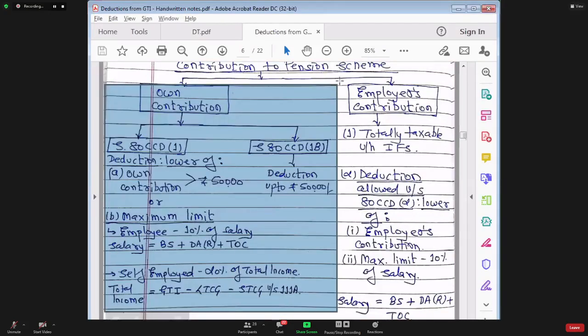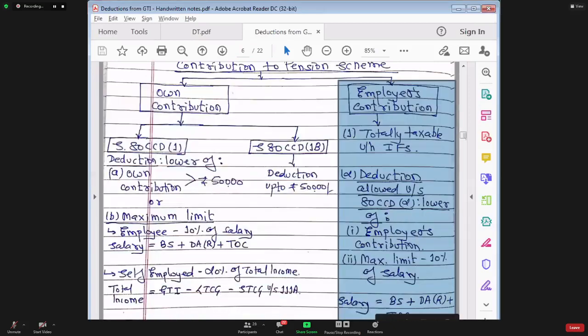Now we are moving on to right hand side, that is employer's contribution. First of all, you tell me, this discussion which we are having from whose point of view? This discussion is from employer's point of view or employee's point of view? This discussion is from employee's point of view.